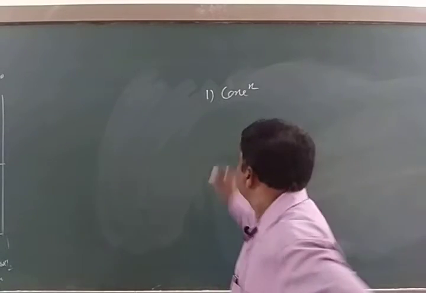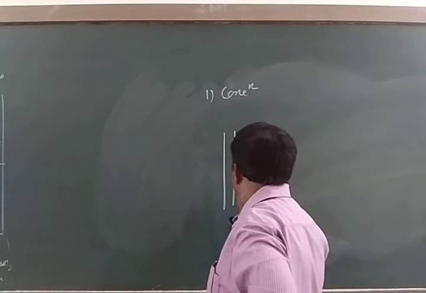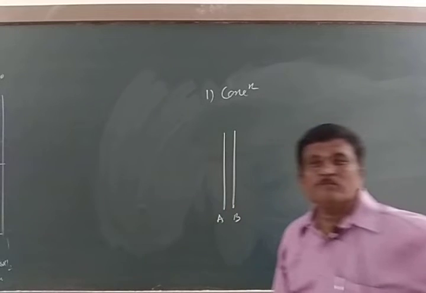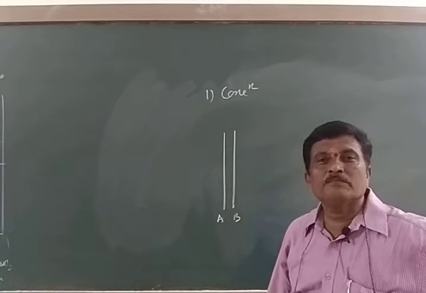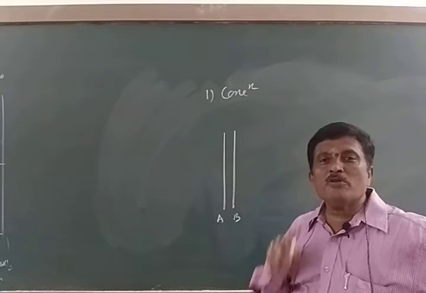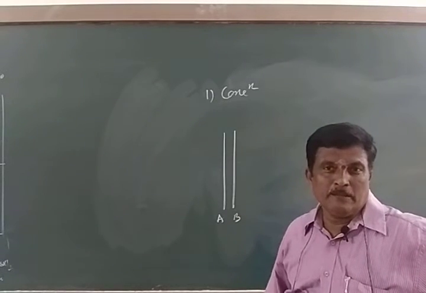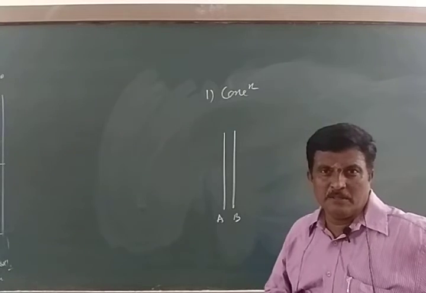Now let us see. There are 2 straight lines of equal length, A and B. If you want to increase the length of A, there are 2 possibilities.